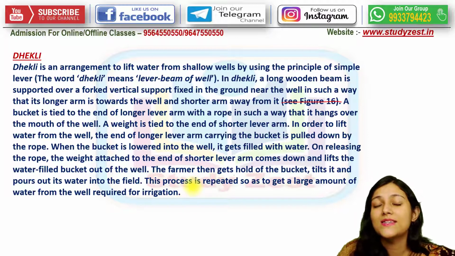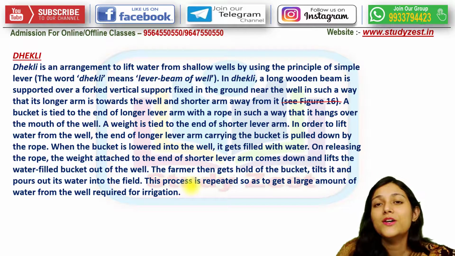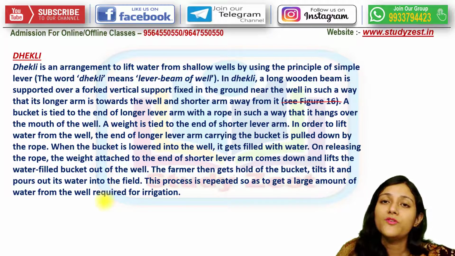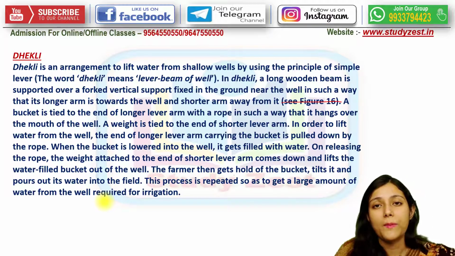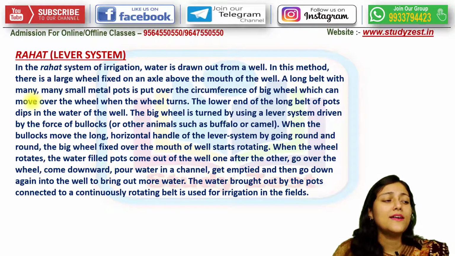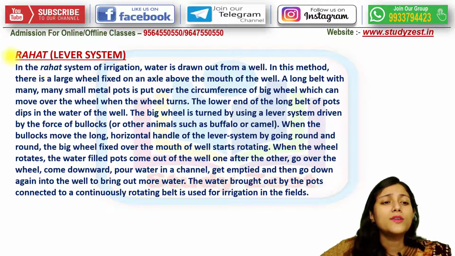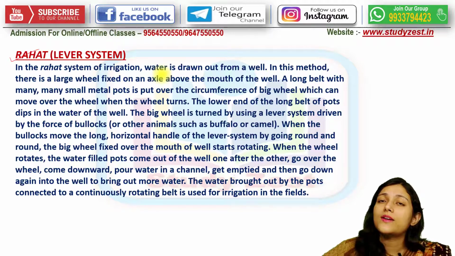Now this process, in the same way like the other processes, will also be repeated to get a huge quantity of water from the well according to the requirement, right? So after that, as our last process of traditional method of irrigation, we will learn about the Rahat system, that is the lever system. So in this system, what happens?